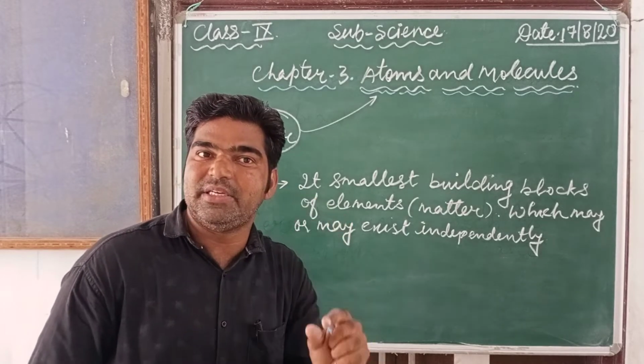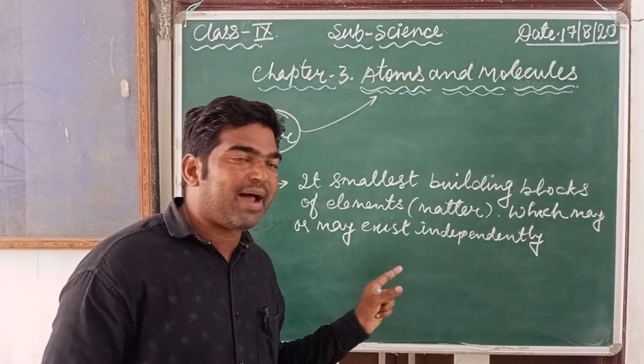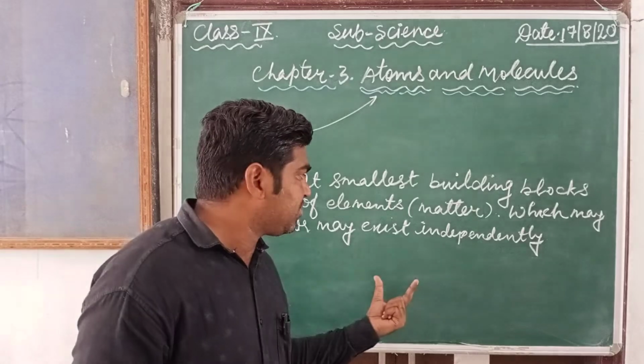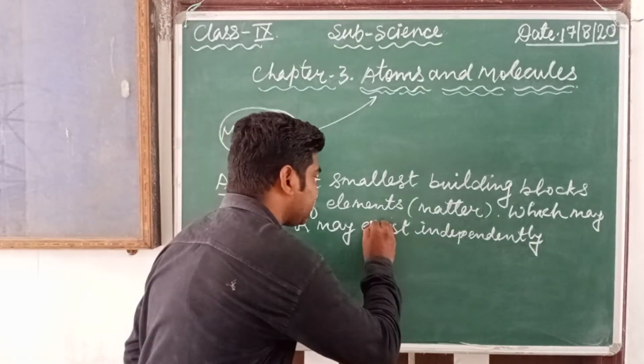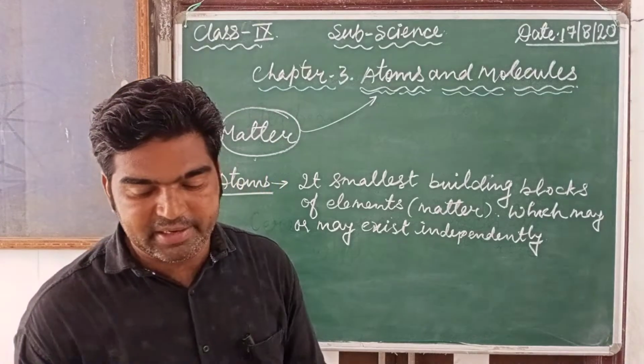That last limit, the smallest particle, is known as the atom. And atoms may or may not exist independently.